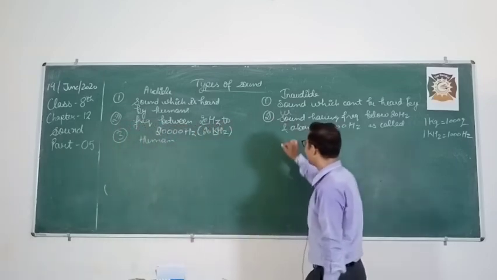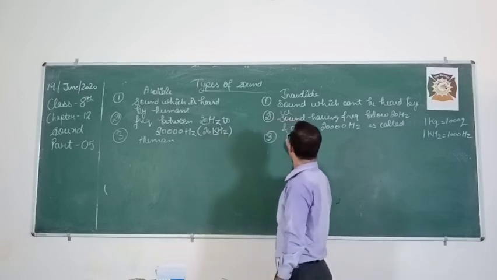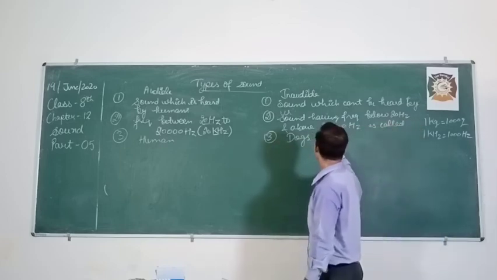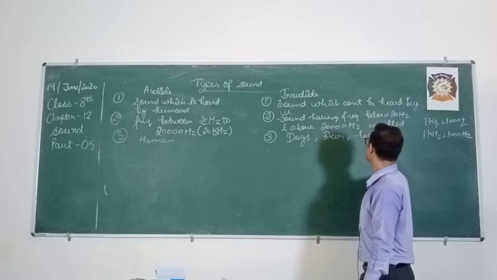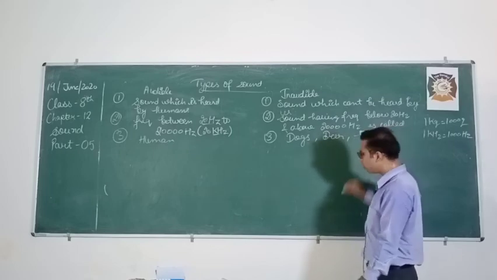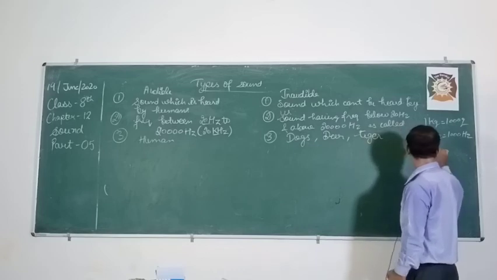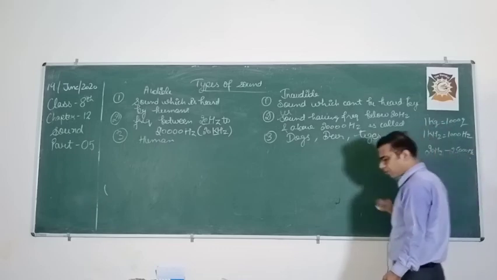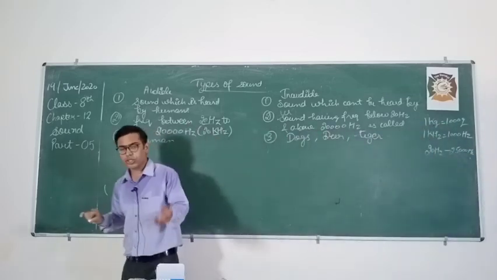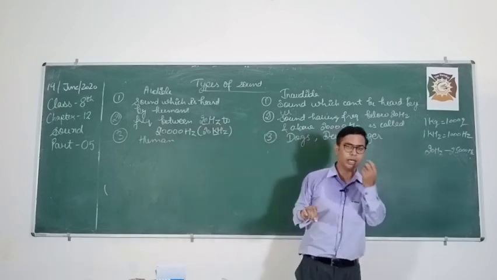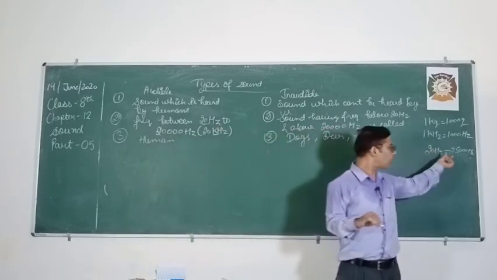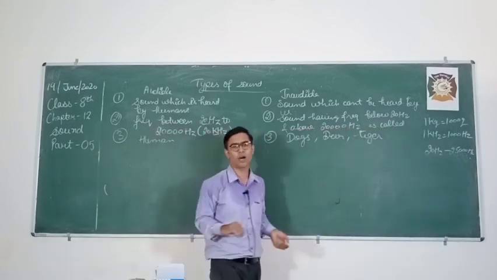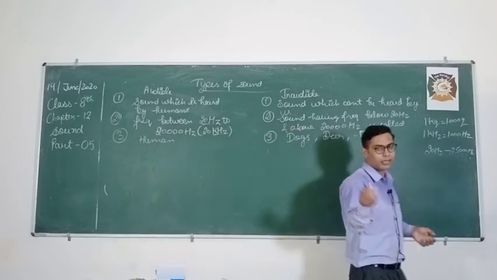Now, example, some other animals like dog, deer, tiger can hear some of the sounds which cannot be heard by us. Dogs can usually hear sound from 20 hertz to 25,000 or 30,000 hertz. This much range a dog can easily hear. There is a whistle called Galton whistle. It produces sound of frequency more than 20,000 hertz. So we cannot hear that type of whistle sound, but dogs can easily hear that whistle.